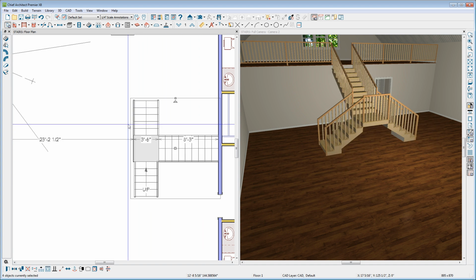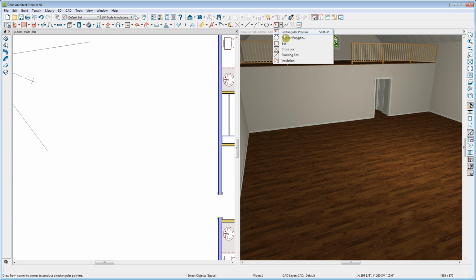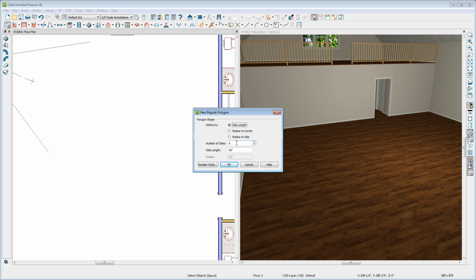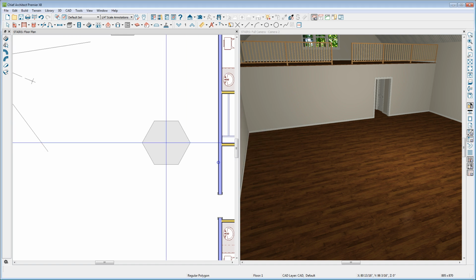Another way to create a landing is to start with a polyline. We'll go up here to our CAD tools and select our rectangular polyline. Here I'll select the regular polygon tool. I'll make it 6 sides each, and each side I want to make 40 inches wide. And click OK, and then click to place it.